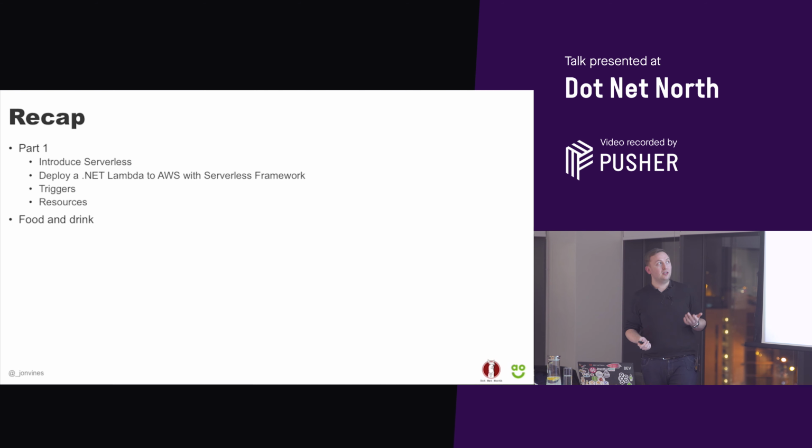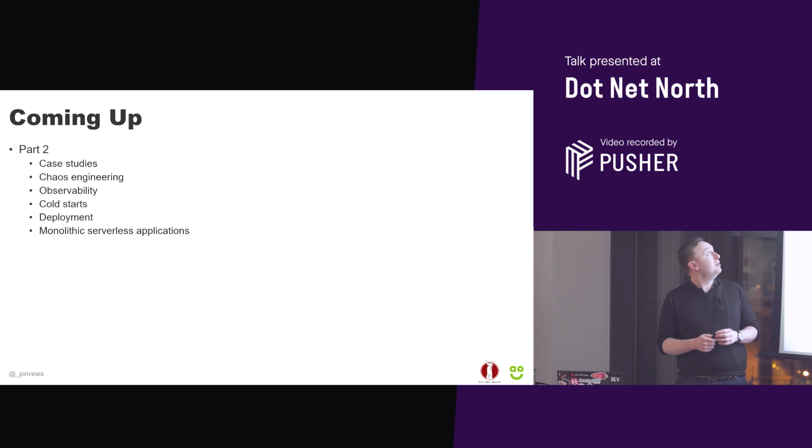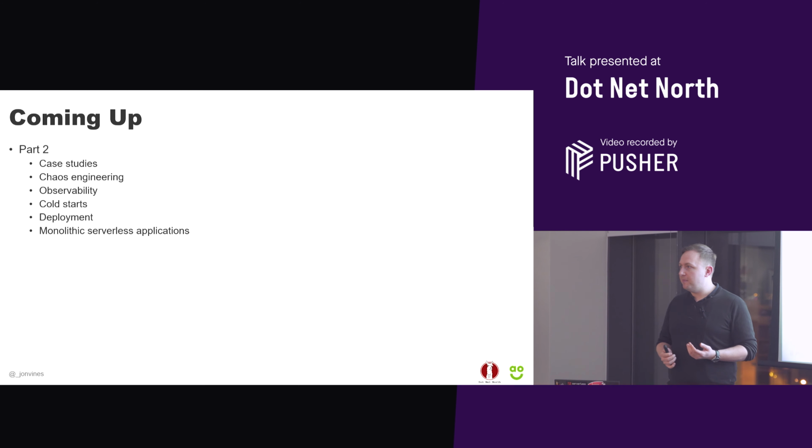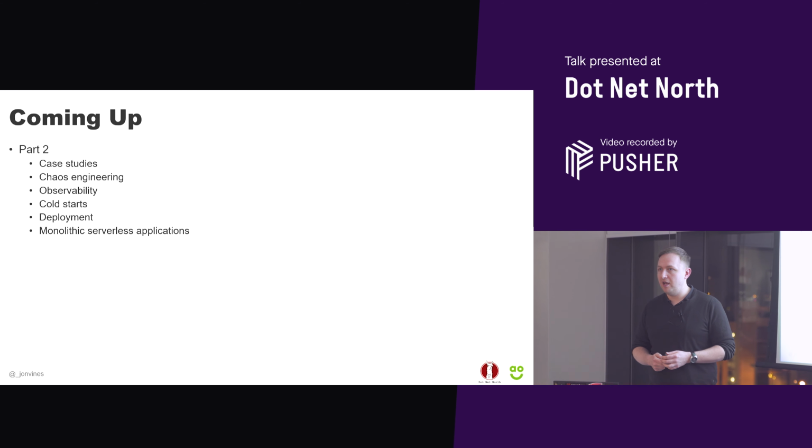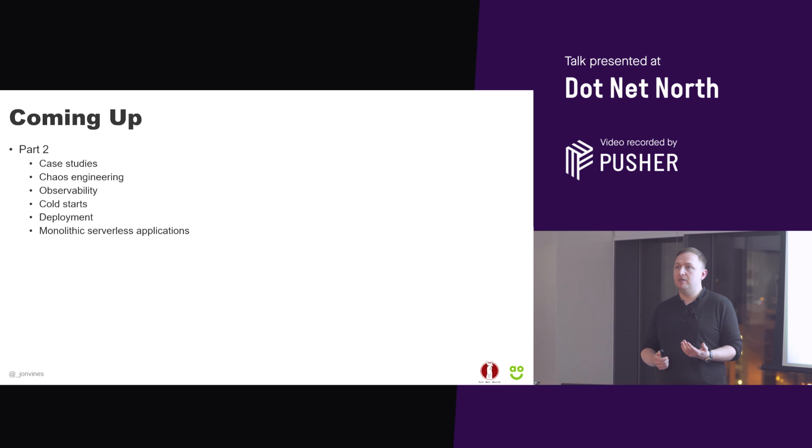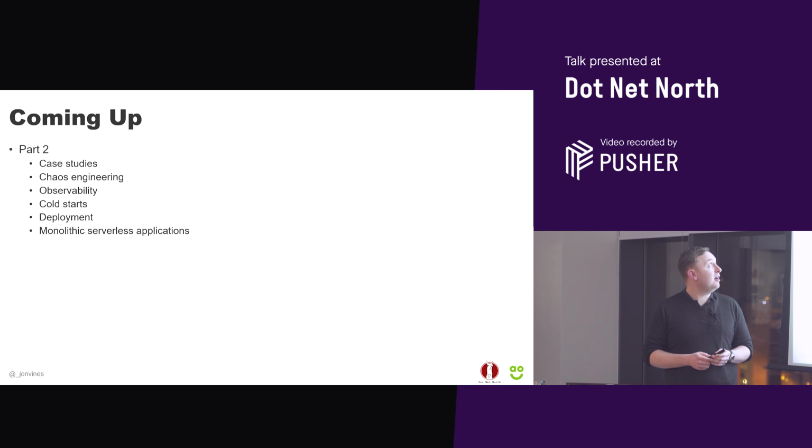We've looked at how to deploy .NET Lambdas to AWS with the serverless framework. We've looked at triggers and resources and why they're needed to build up the application architecture as well. So part two, I'm going to start by going through a couple of serverless use cases that we've built out, just to give an idea of the kind of environment where we've learned a few of the lessons that I'm going to be talking about for the second half of the talk.